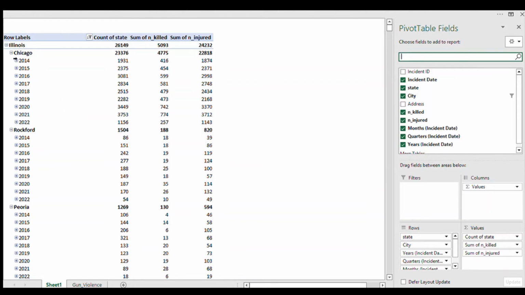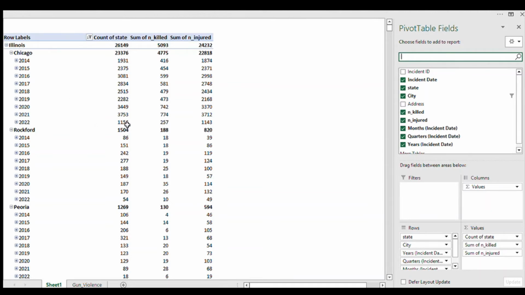These are the recorded years, the number of gun violence incidents, the killings, and the injuries. 2014, in Chicago, there have been 1,931 gun violence incidents, 416 deaths, and 1,874 injuries in 2014 alone. 2015, a total of 2,375 gun violence incidents, 454 deaths, and 2,371 injuries.